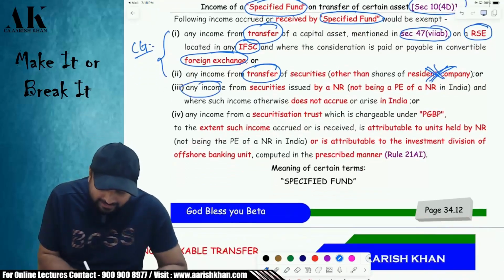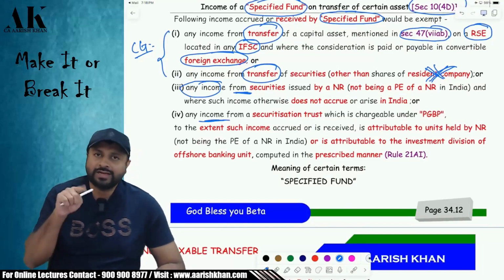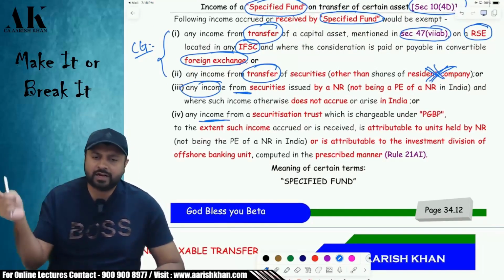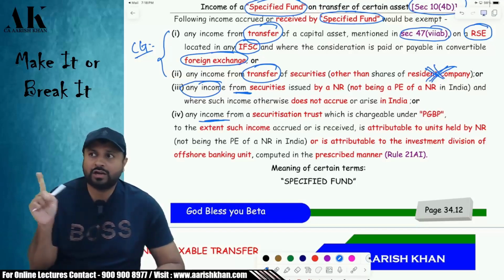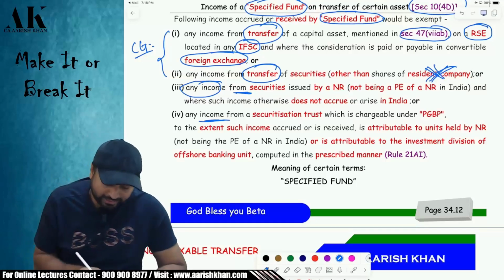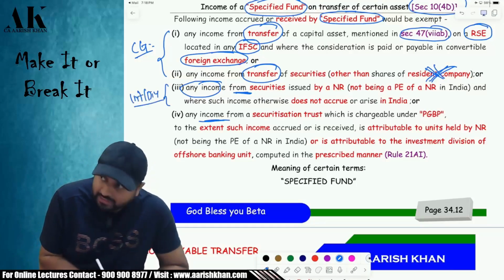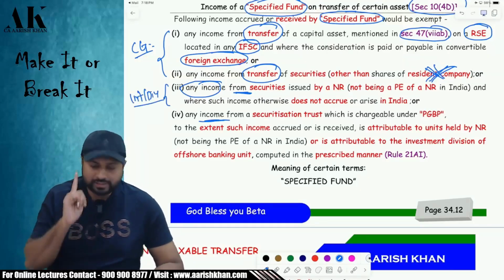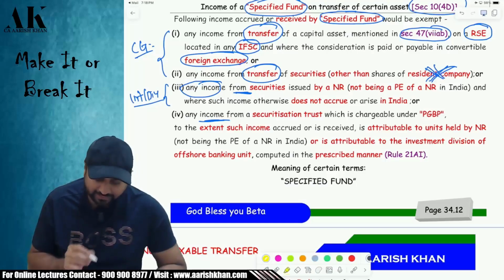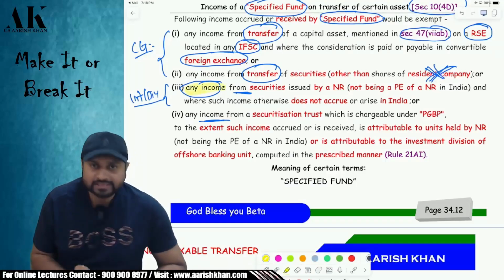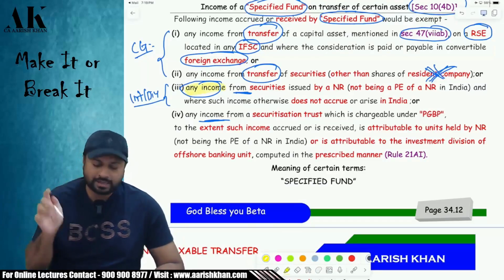It is any income from securitization trust. So it has to be other income like interest income, dividend income, PGBP income. It is not your capital gain income. Okay. So this income is which income? This income is your interest income or dividend income. Be very careful. Any income, this income is either interest or dividend. This is not capital gains income.